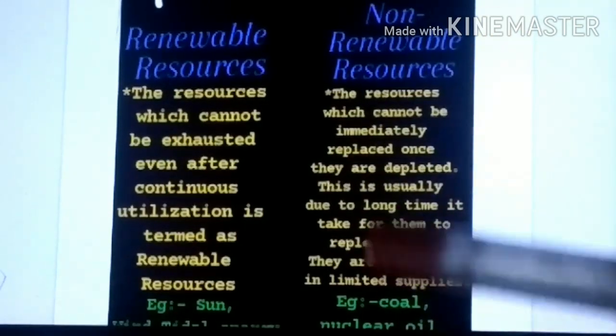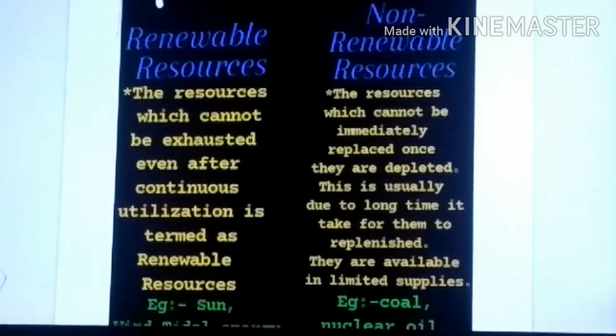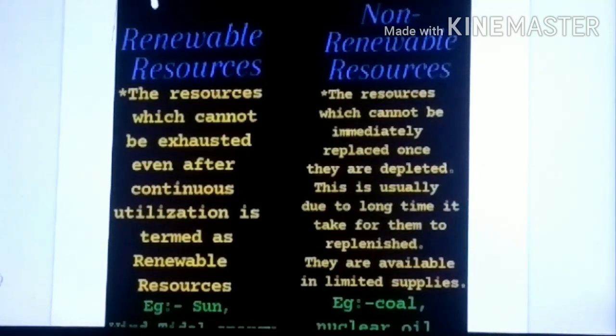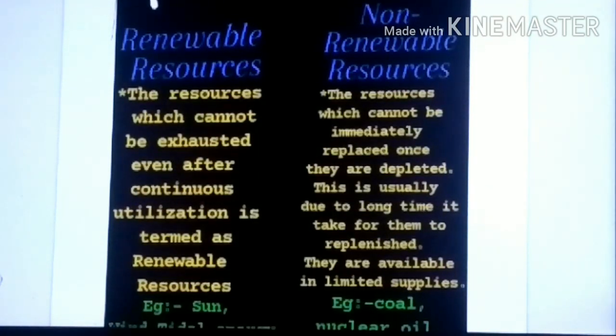Means what? These non-renewable natural resources exist in nature in limited supplies, and it takes a very long period to replenish them. Means to regain that natural resource, it takes a long period. Okay. And renewable resource means what? It doesn't get exhausted, it doesn't get depleted.